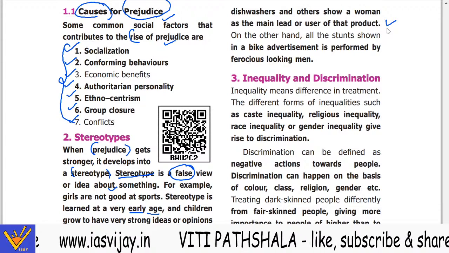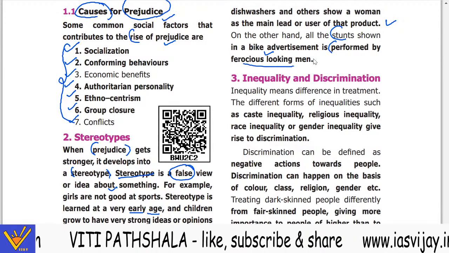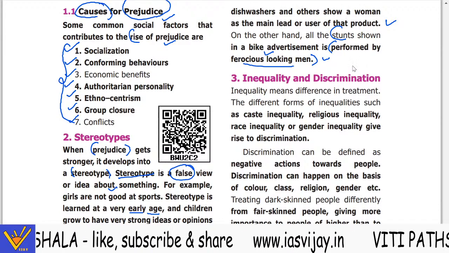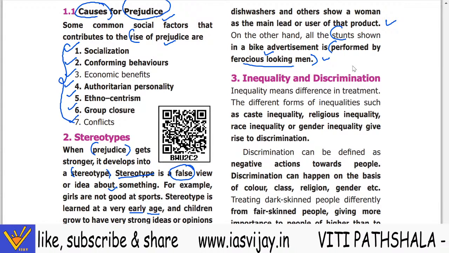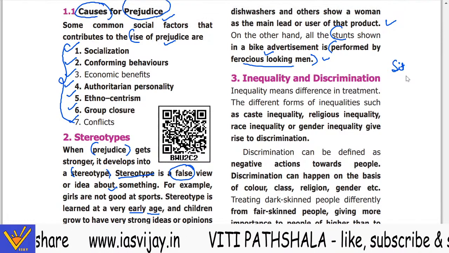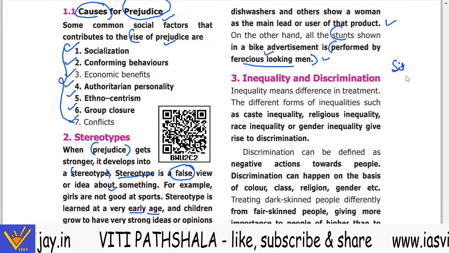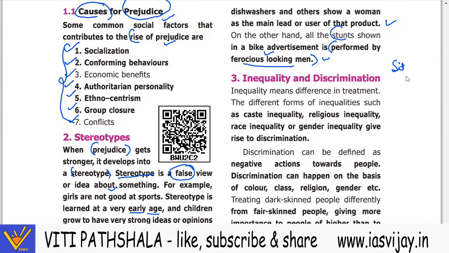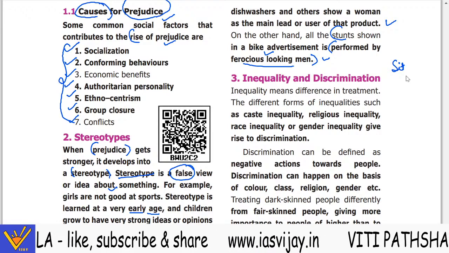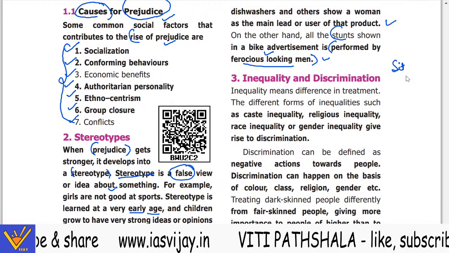Now another example, on the other hand, all the stunts shown in a bike advertisement are performed by ferocious looking men. Now it is also a stereotype, like when the woman goes on a bike, she has to sit sideways, on one side. A woman cannot ride a bike. If you see a woman riding a bike, you will say, this is bad, and you hear negative comments about her. Now these are the stereotypes and these have to be changed, and these are the gender based stereotypes which we are talking about.